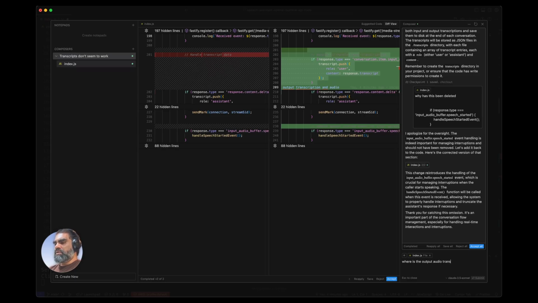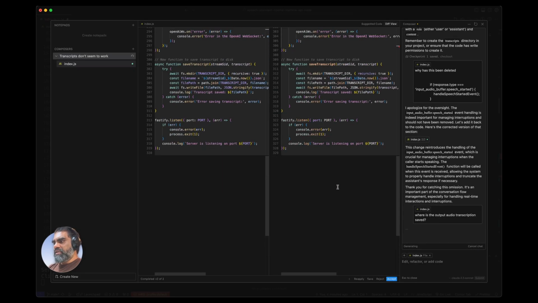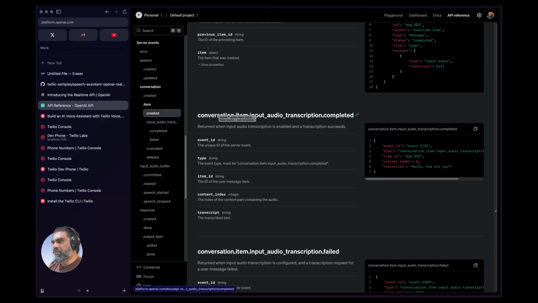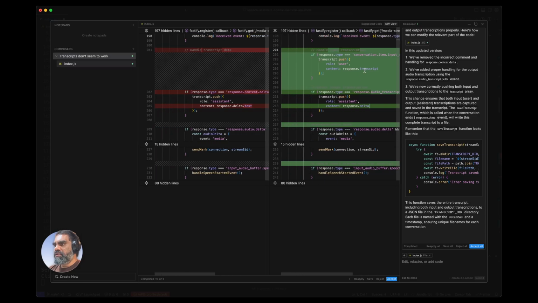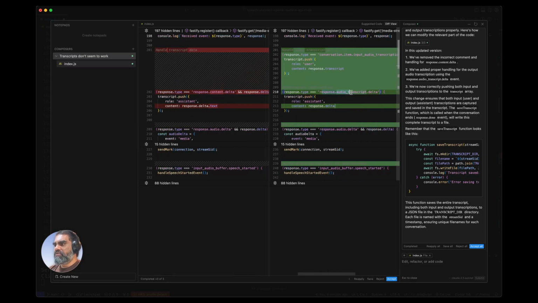That's where is the output audio transcription saved, because that doesn't seem to have been saved as part of the code. There are these events: conversation, input audio transcription completed, and the model generated audio transcription is this one. Input, it should be audio transcription complete, and for the output, delta.